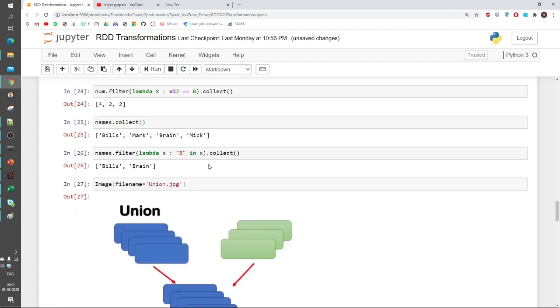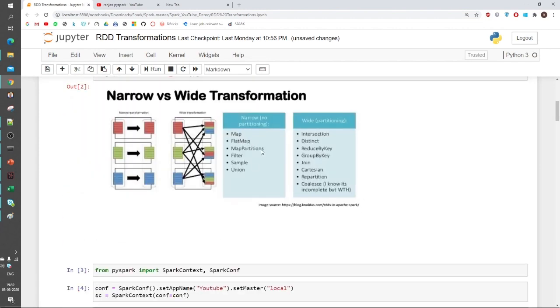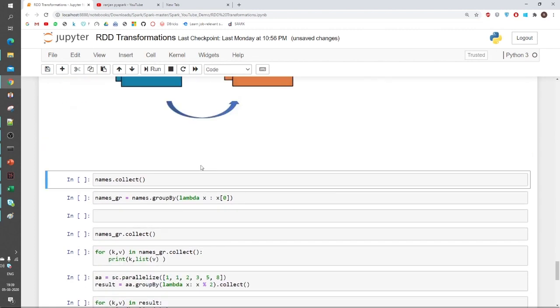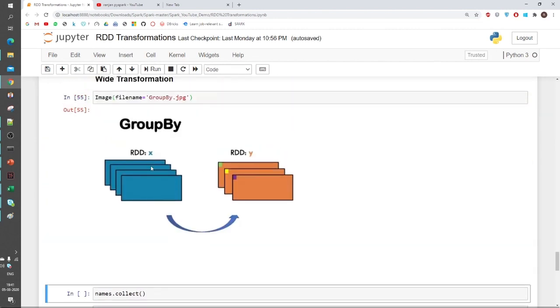So we have covered the narrow transformations. Now it's the wide transformations. The first operation in wide transformation is groupBy. I will tell you how it works. This is the explanation in which it is very clear.